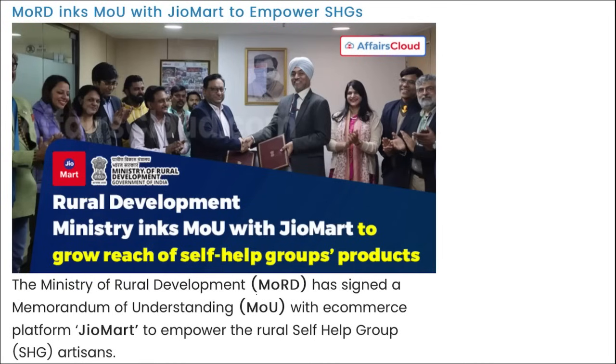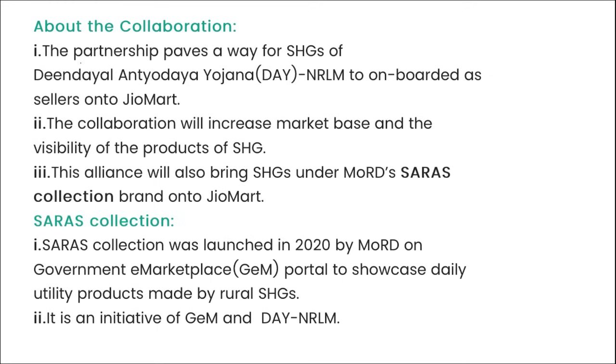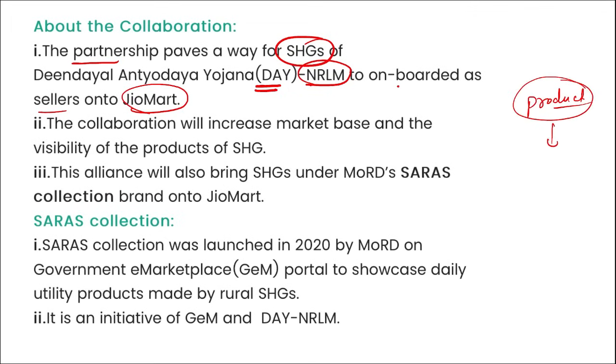Here you can see, let me show you, it is Ministry of Rural Development. They signed this MOU with e-commerce platform GeoMart to empower the self-help group artisans. This partnership will pave a way for these self-help groups of Deen Dayal Antyodaya Yojana NRLM to onboard the sellers onto GeoMart. Products made by those artisans can be sold on GeoMart.